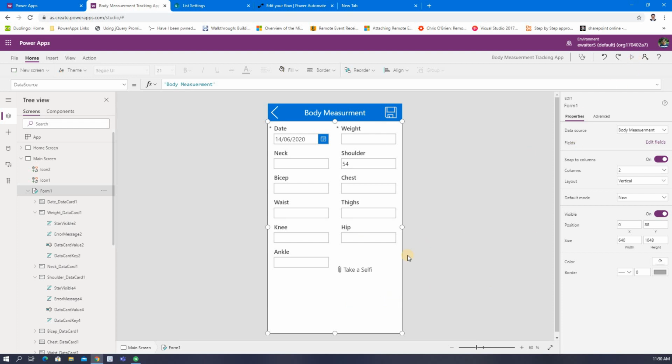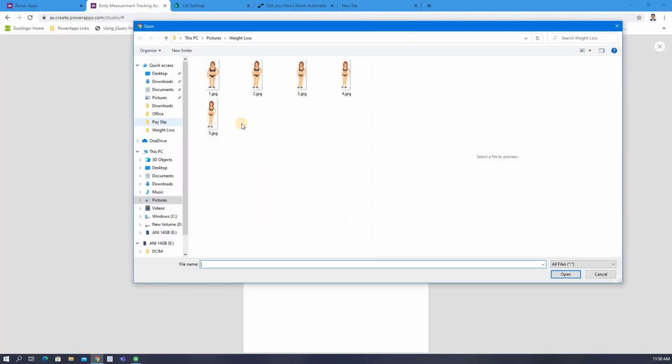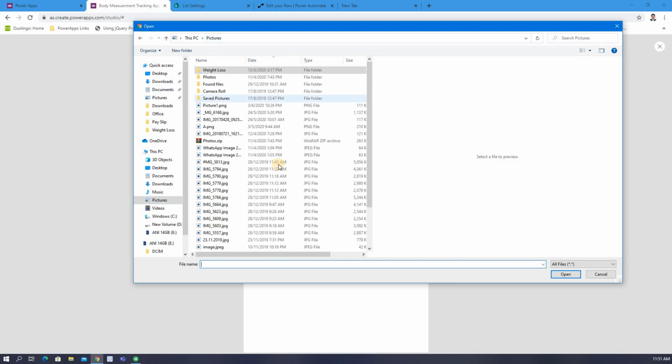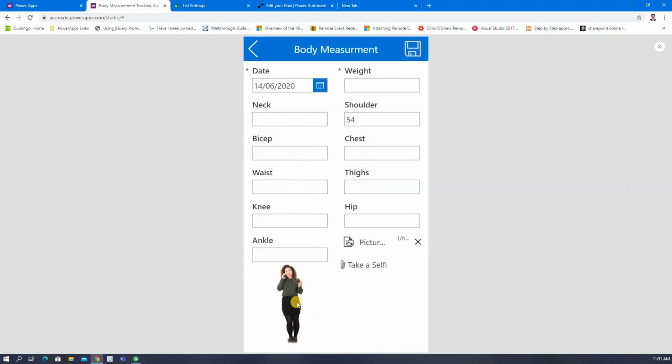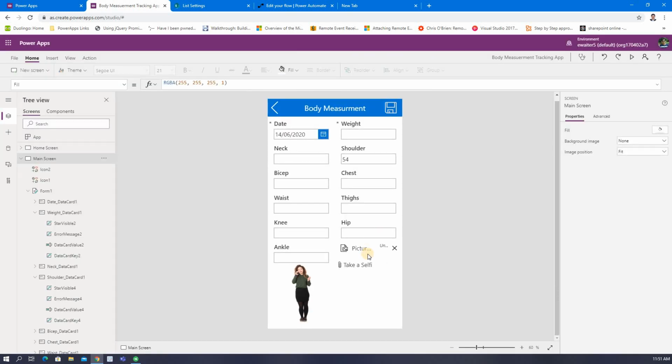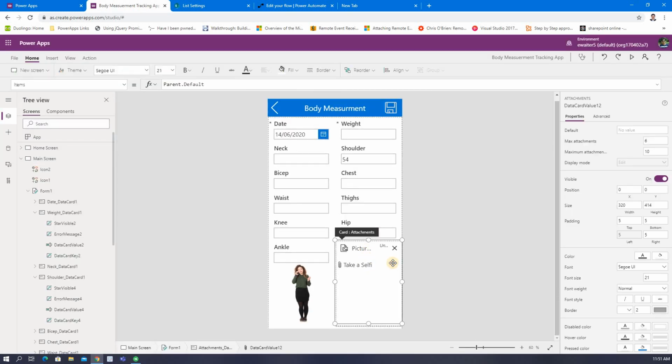One thing I have put is that after taking your selfie, it will show you a preview. This is a data card, value 12, correct?